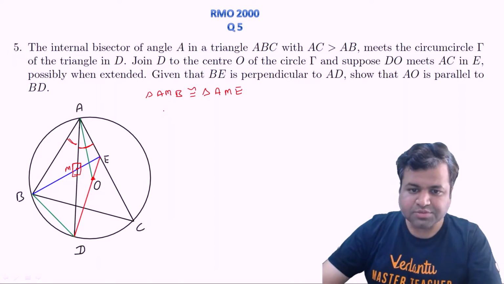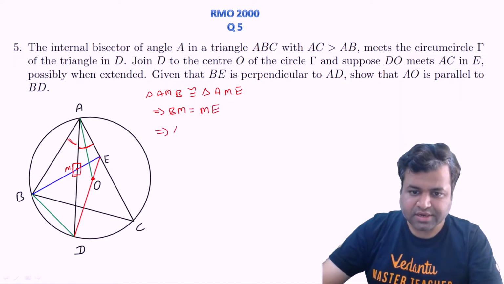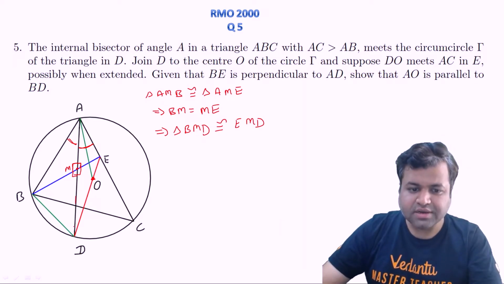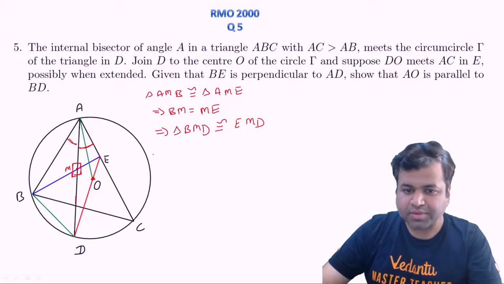That means M must be the midpoint of BE. So BM is equal to ME, which further implies that triangle BMD is congruent with triangle EMD. Why? Because BM equals ME, MD is the common side, and this angle is 90 degrees. So SAS is satisfied.